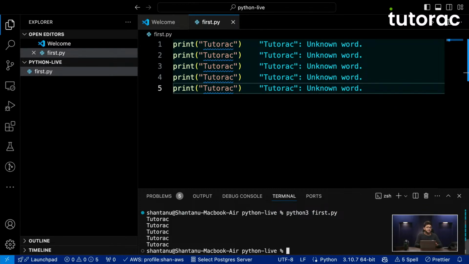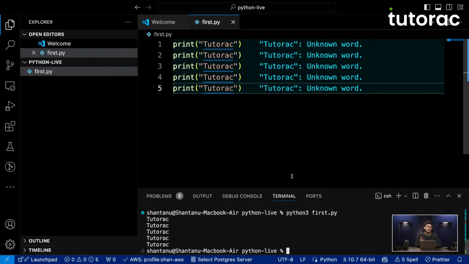But what if this number is very, very large? Let's say 100 times. In that case, do you expect software engineers who get paid hefty amounts of money to sit and just write repetitive pieces of code? Probably not, because that's a waste of their time. So we can solve this kind of problem with the help of a loop. So we will try to use a loop in order to print tutorac 5 times.